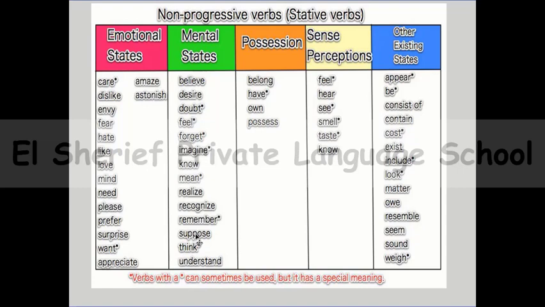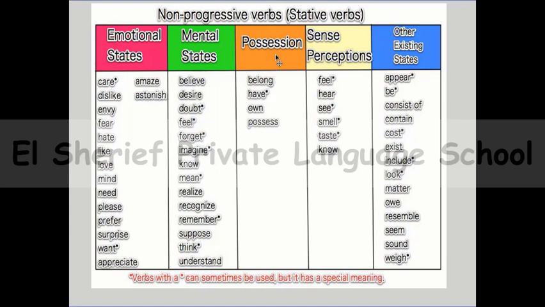By the way, the verb think has two meanings. If you are talking about your opinion, you need to say "I think this is a hard question." But if you are describing your action right now, you can say "I'm thinking a lot right now about that question." You are talking about the action you are doing.